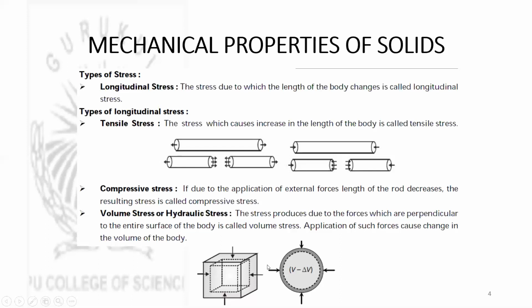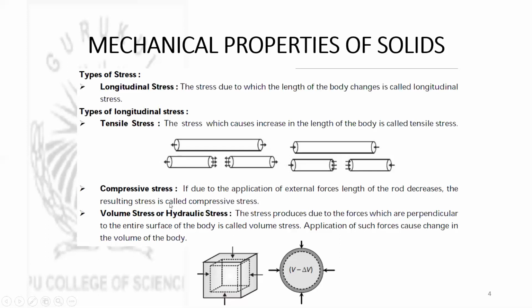In the same way, here is a spherical body experiencing perpendicular forces on every point on its surface. This kind of effect is possible when these bodies are kept in contact with liquids or gases. In such cases, in general, the volume of the body tends to decrease, and the stress developed is known as volume stress. This is in general due to the fluids in contact with these bodies, which is why it is also called hydraulic stress.